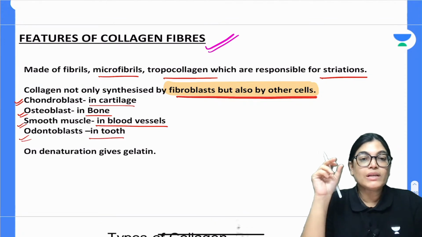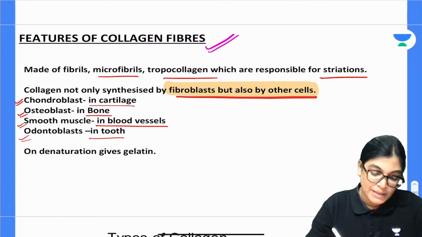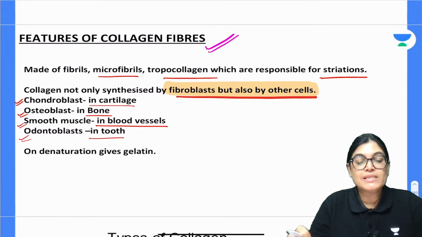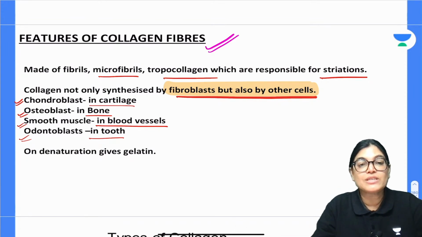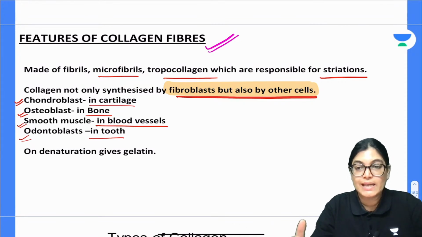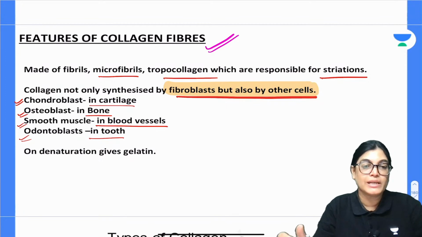So what are the properties of collagen fibers? They are synthesized by fibroblasts, but other cells are also responsible for the secretion: in case of cartilage it is the chondroblast, in case of bone it is the osteoblast, in case of blood vessels it is smooth muscle, and in case of tooth it is the odontoblast.